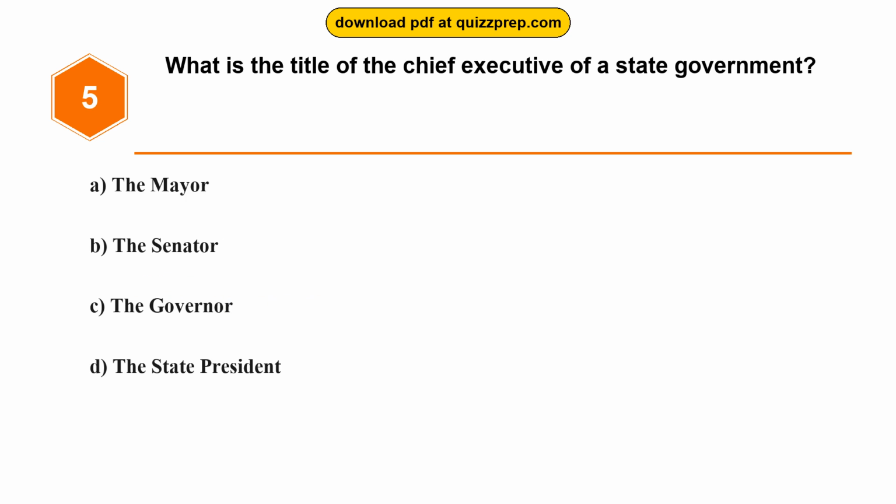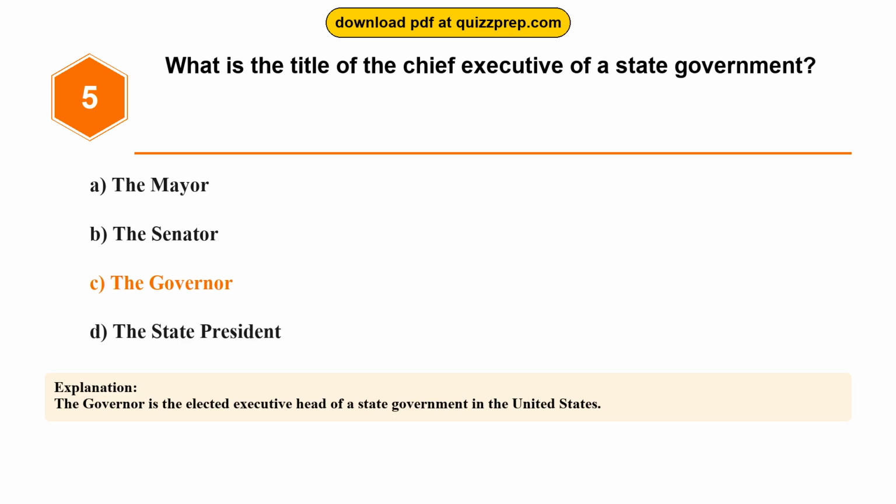Question 5. What is the title of the chief executive of a state government? Option A, the mayor. Option B, the senator. Option C, the governor. Option D, the state president. The correct answer is option C, the governor. The governor is the elected executive head of a state government in the United States.